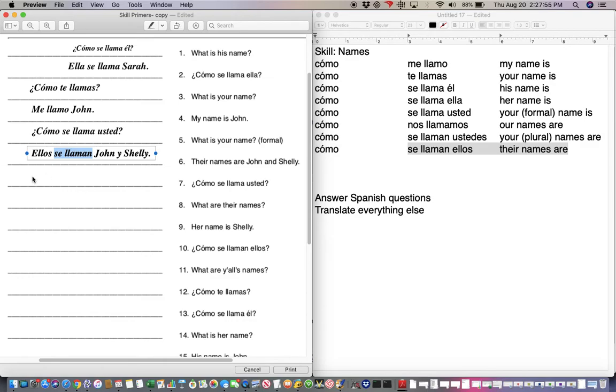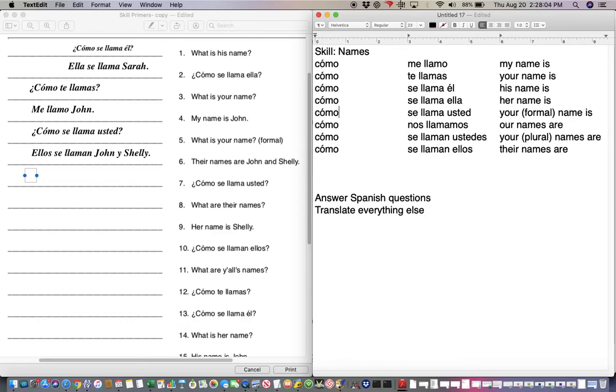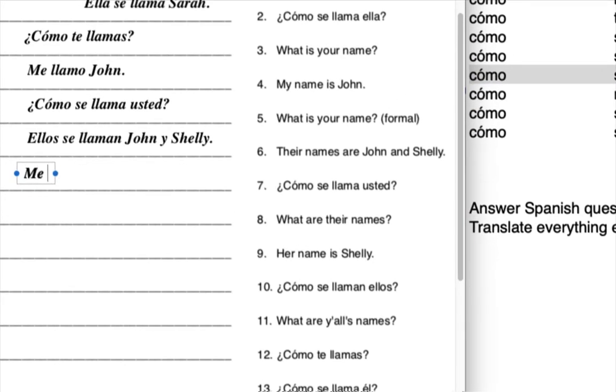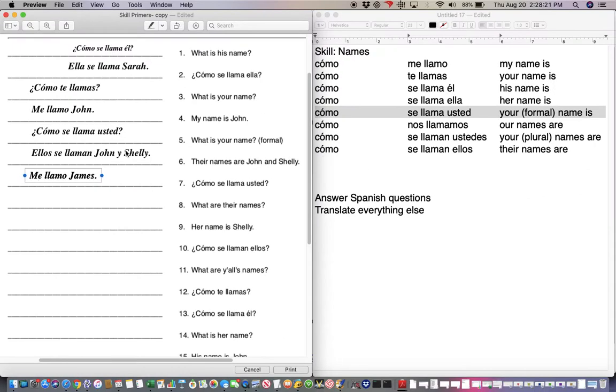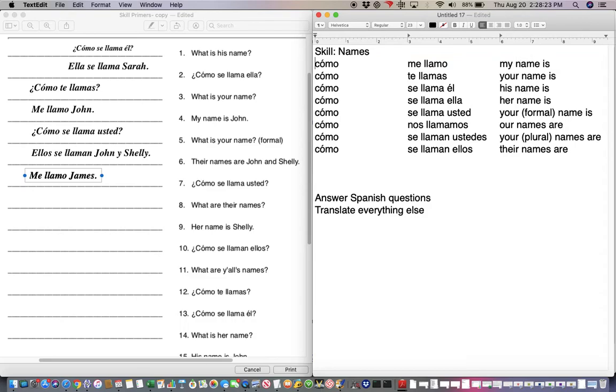Number 7. This one's a Spanish question again, so we're going to respond. ¿Cómo se llama usted? So it's asking, what is your name? It's a formal your, but it's still, what is your name? So the response would be, my name is, and mine is James, so I'm going to use mine. My name is James. Me llamo James. That one is right, well, right there. My name is. What are their names? That is literally right there. ¿Cómo se llaman ellos?